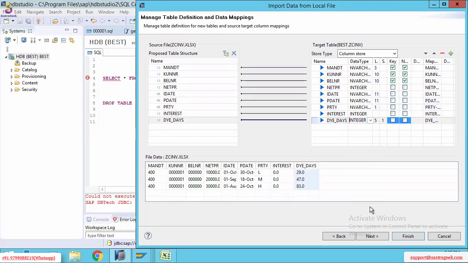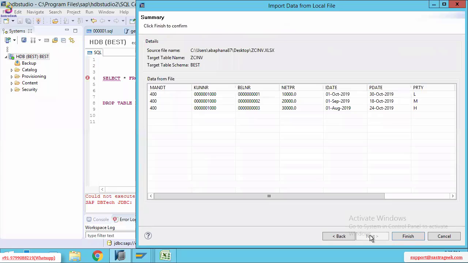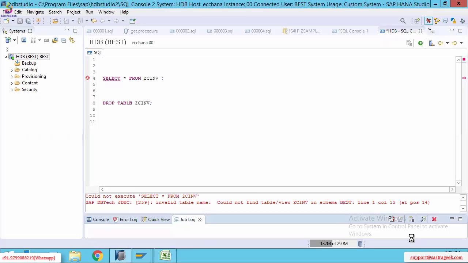Then we are replicating the fields, and the Excel file has this output data. Click on next. Before clicking the finish button, you need to check your information. It's the source file, and the target table is in the best schema. Okay, perfect. So click on finish.